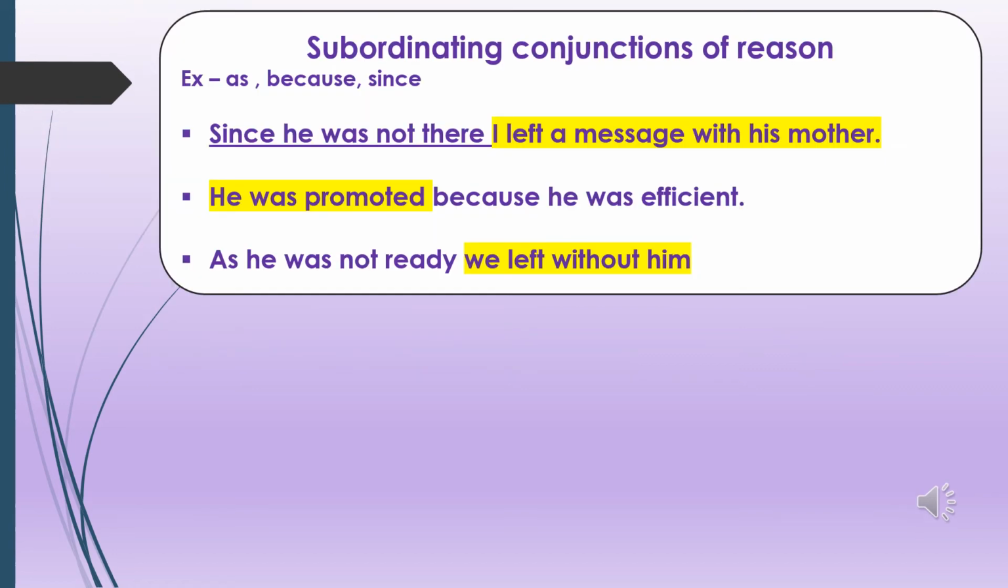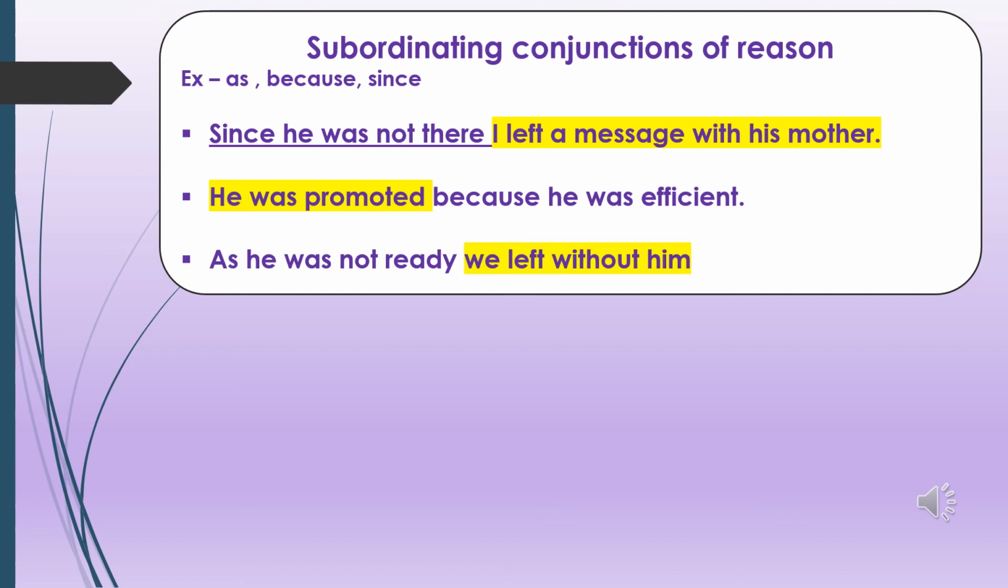We can see the next type, that is subordinating conjunctions of reason. Okay, so subordinating conjunctions of reason will be used to show the reason. See, since he was not there, I left a message with his mother. So I left a message with his mother is the main clause, and the other clause, since he was not there, is starting with a subordinating conjunction. It is dependent on the main clause.